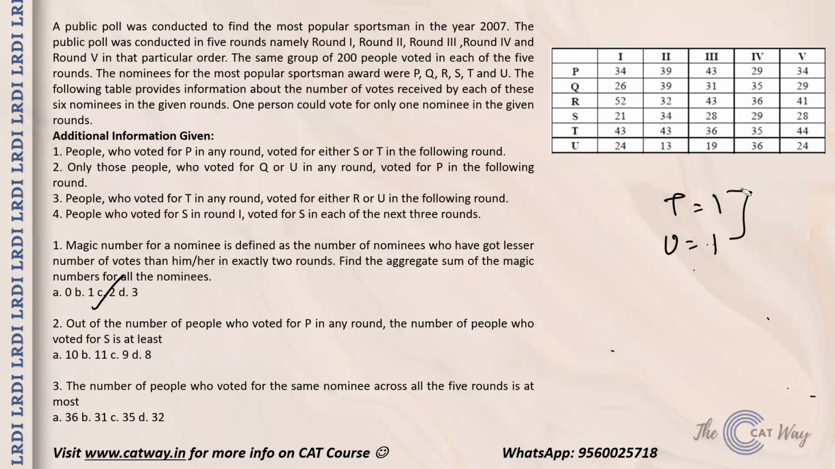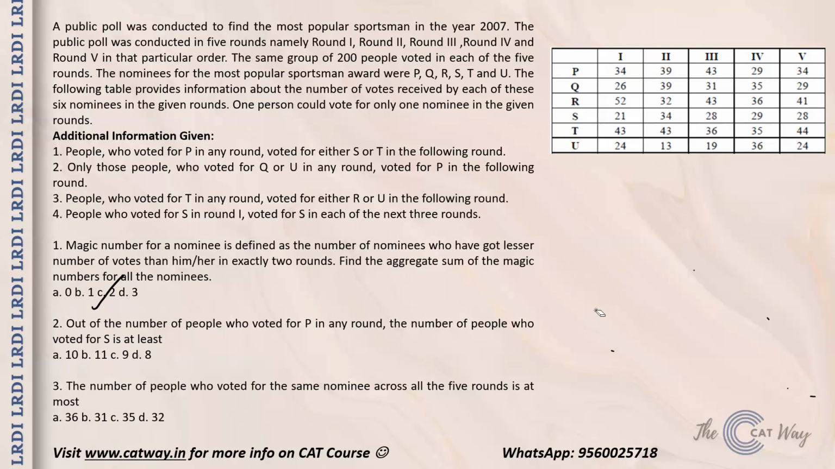Now coming to the second question, guys, what do we have? For the second question, out of the number of people who voted for P in any round, the number of people who voted for S is at least. Now, whenever you have to find the case which is definitely going to happen, it is the minimum possible.